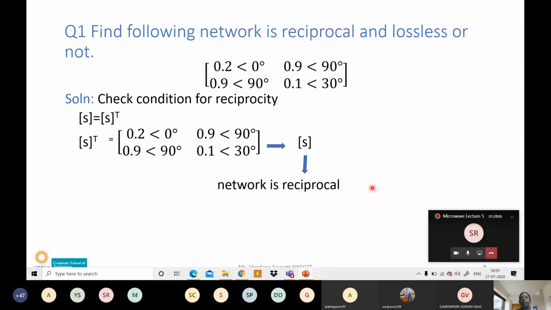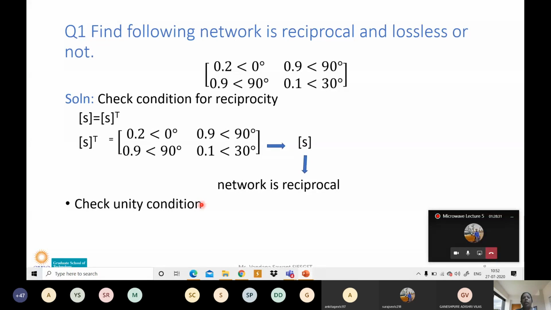Now we'll move to the second step, that is, we have to check whether the network is lossless or not. Then we can write the next step, check unity condition. Lossless can be identified by using the unity or zero condition. So, check unity condition. What is our unity condition?